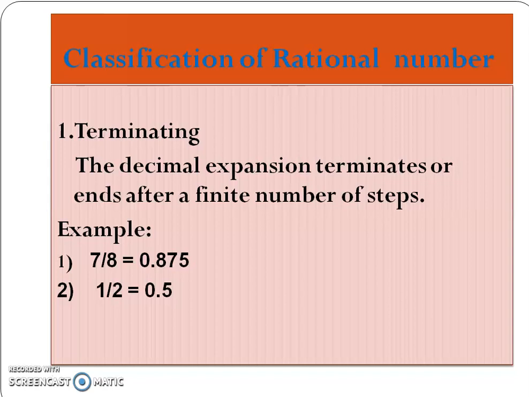Next example, 1 by 2, the value is 0.5. One more example, 639 by 250. The value is 2.556. In all the cases, the division process is completed. That means terminates.